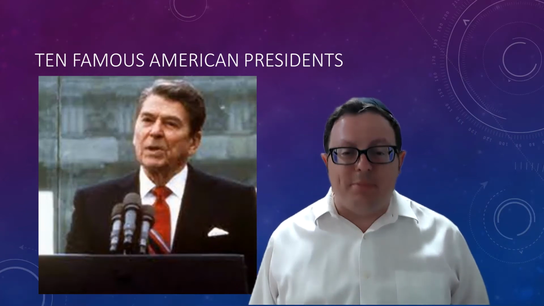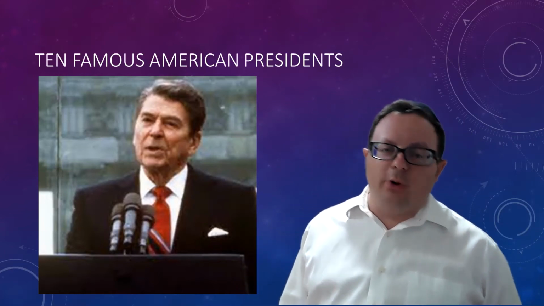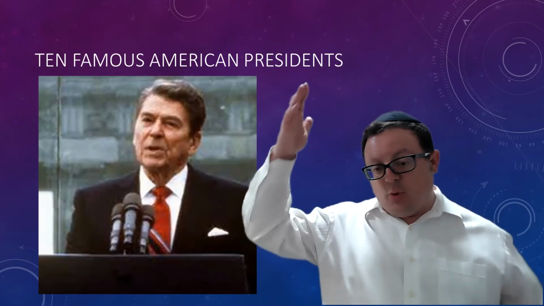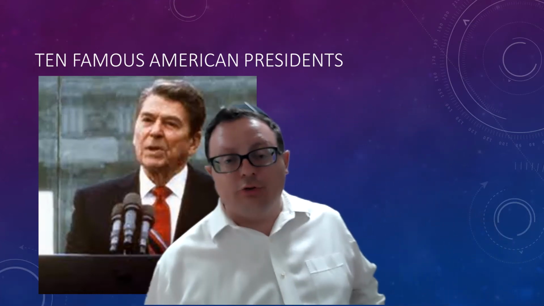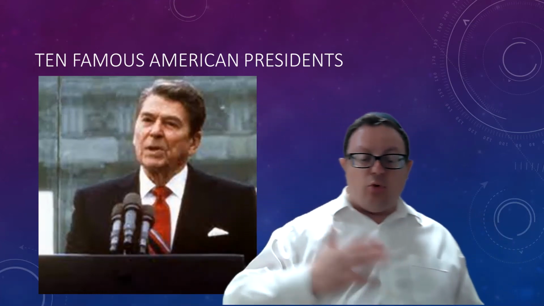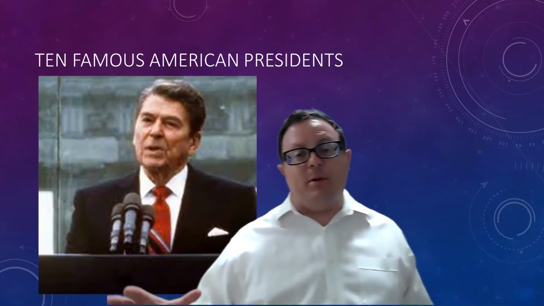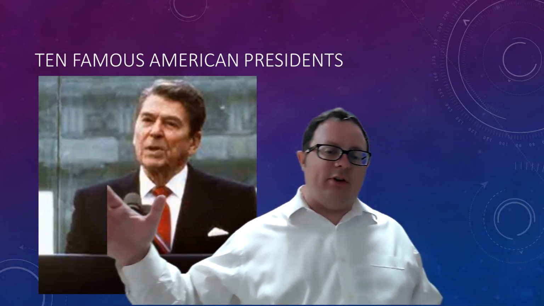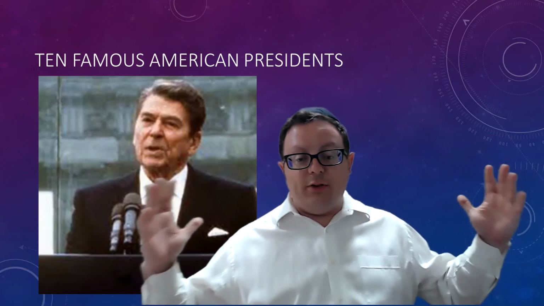During one of his speeches, he said there were some very bad people in a country called the Soviet Union. And they built a wall in a different country called Germany. And they wouldn't let people cross over the wall, even if you had family members. Let's say you had one brother on one side of the wall, another brother on the other side of the wall, and they had their families.